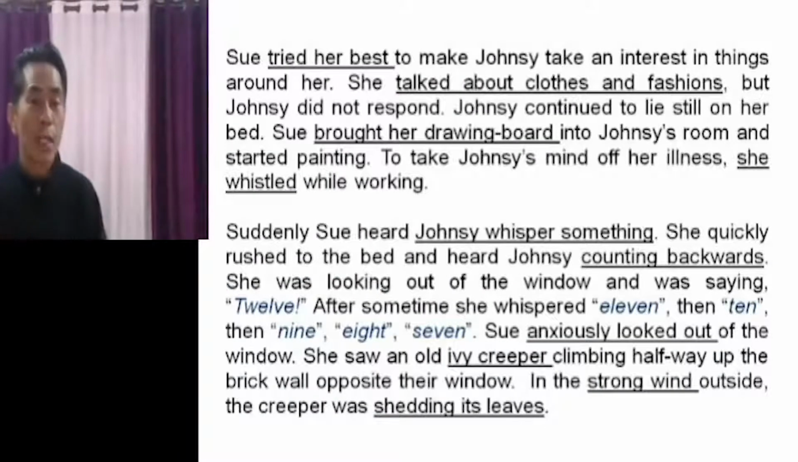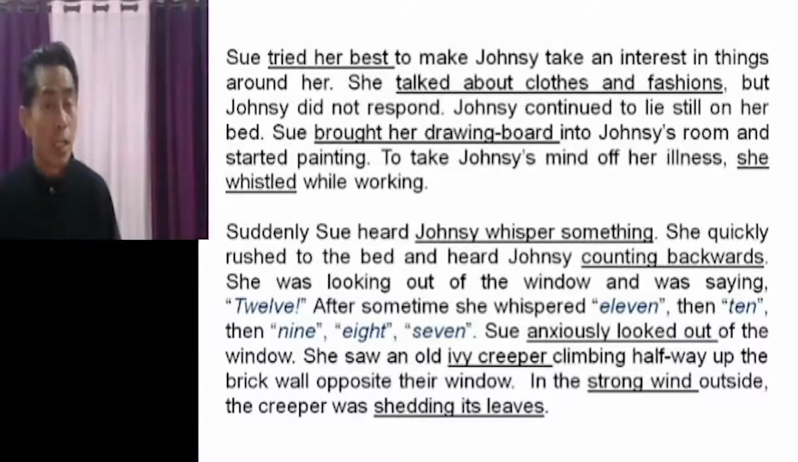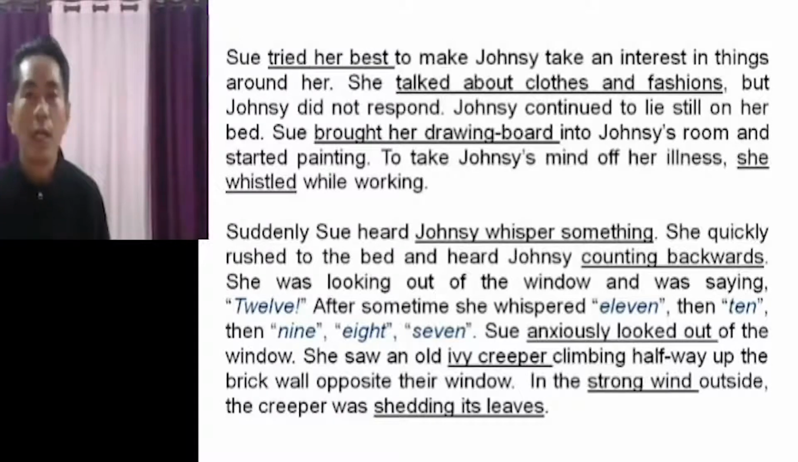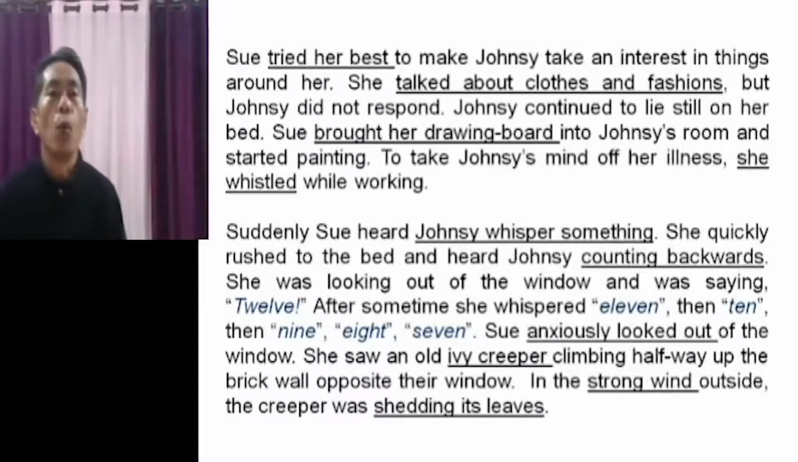Okay, so we know that Sue was a great friend, a good friend of Chauncey. So Sue tried her best to make Chauncey take an interest in things around her. She talked about clothes and fashion, but Chauncey did not respond. Chauncey continued to lie on her bed. Sue brought her drawing board into Chauncey's room and started painting. To take Chauncey's mind off her illness, she whistled while working.